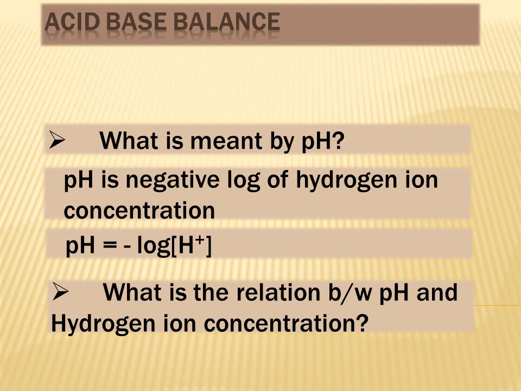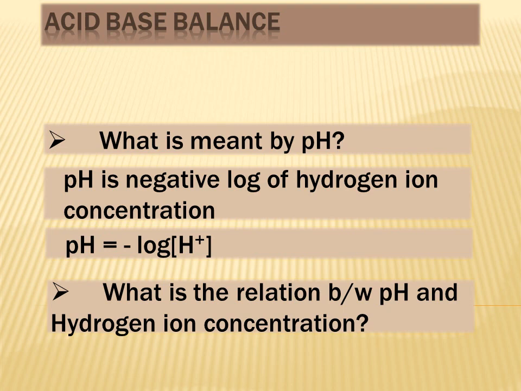So what is meant by pH? We use the term pH quite regularly in biochemistry. So what is meant by pH? pH is basically the negative log of hydrogen ion concentration. So pH is a means of expressing hydrogen ion concentration. And why do we use pH to express hydrogen ion concentration? Because normally the concentration of hydrogen ions inside our body fluids is very low, so it is more convenient to express this concentration in the terms of pH.